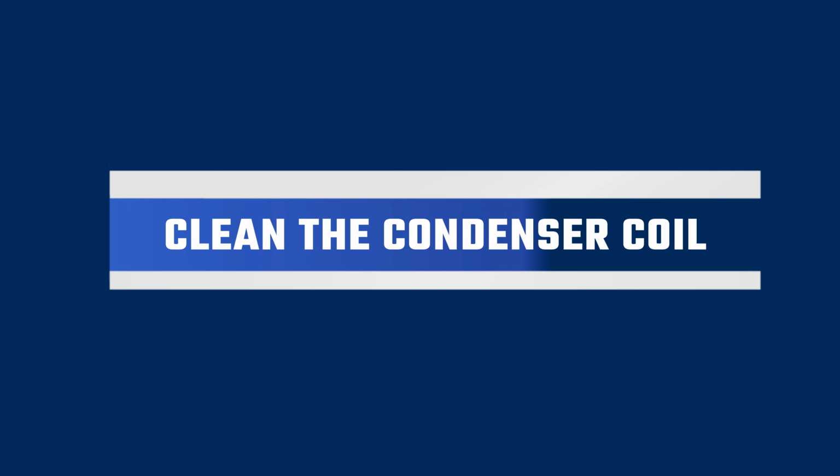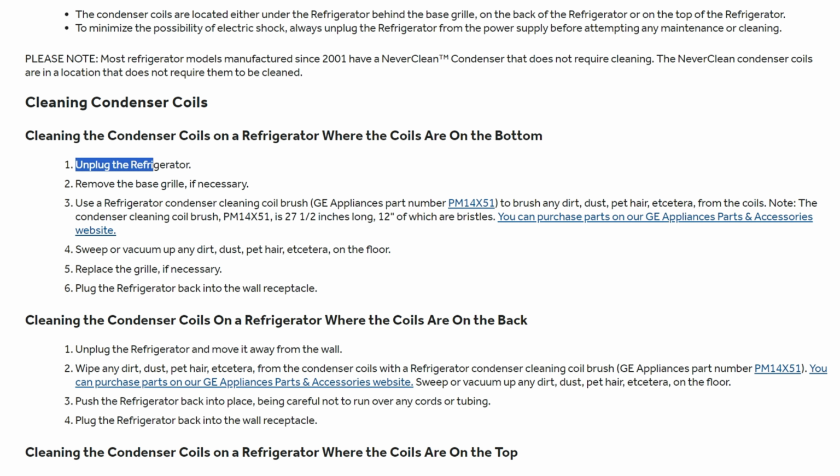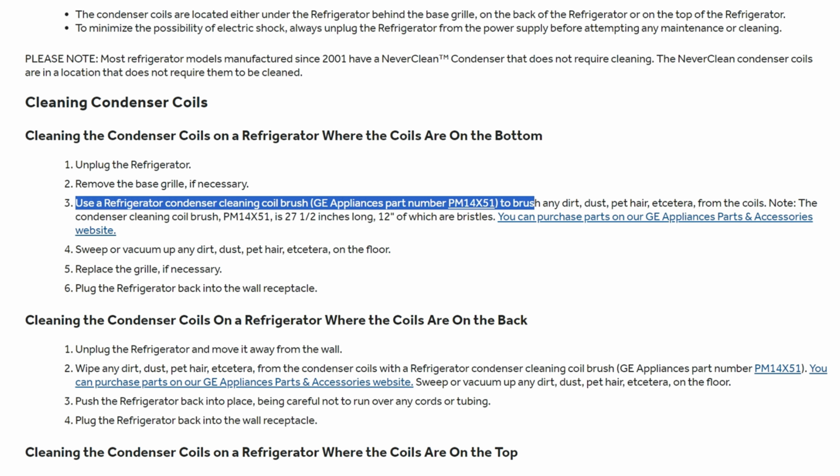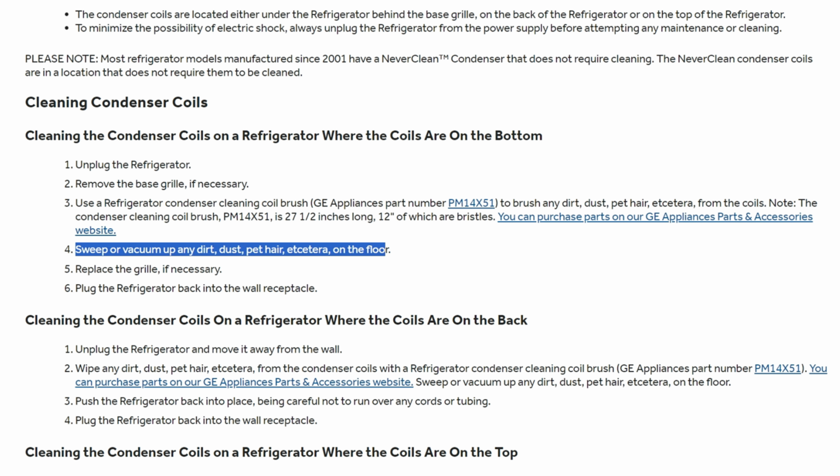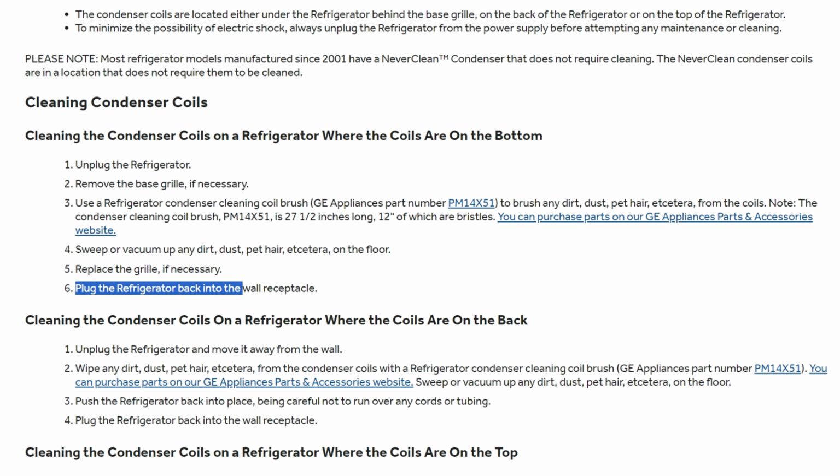Clean the condenser coil. Follow these steps. Switch off the power supply. Disconnect the refrigerator cable from the socket. Find the condenser coil at the back and clean it using a soft brush. Further, clean the coil using a vacuum cleaner. Reconnect the refrigerator to the power supply and test it.